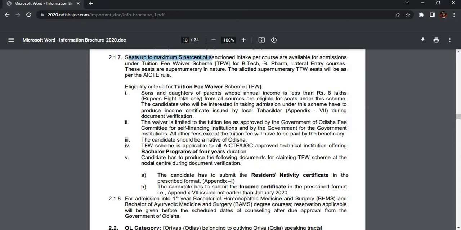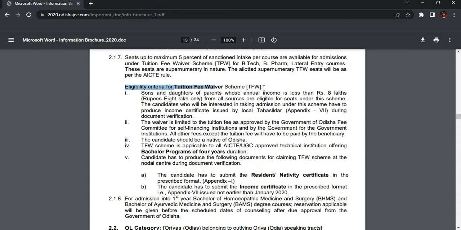There are only 5% seats of the sanctioned intake per course through the tuition fee waiver. If I am pursuing B.Tech, B.Pharma, a lateral entry course or any other course through Odisha JEE or JEE Main, there are only 5% of seats. For example, I am doing a master's course and in our batch there are 60 students in MCA. Then 5% of 60 is only 3 students who are eligible for the tuition fee waiver.